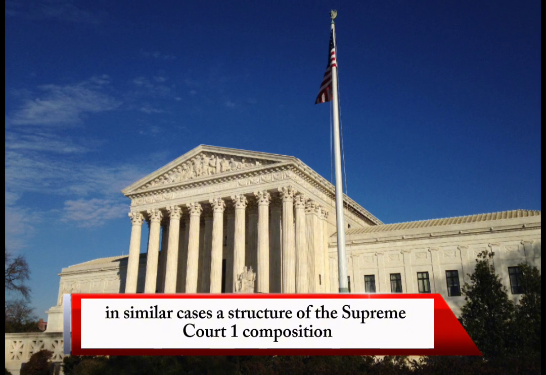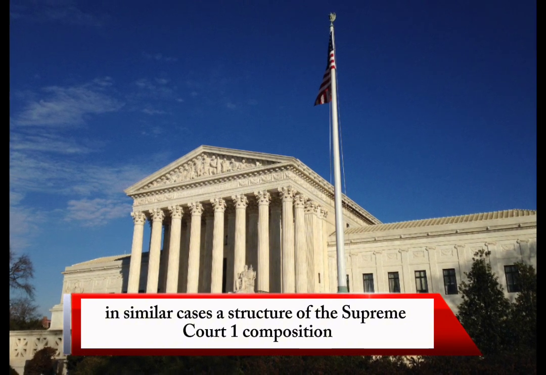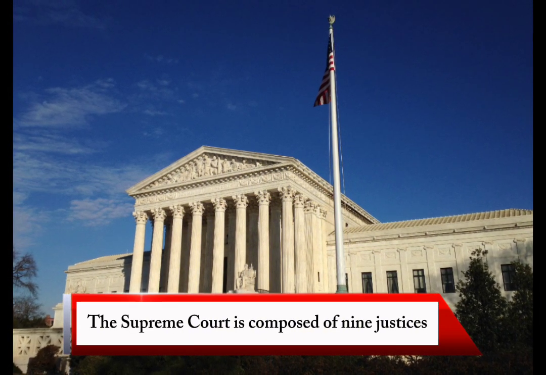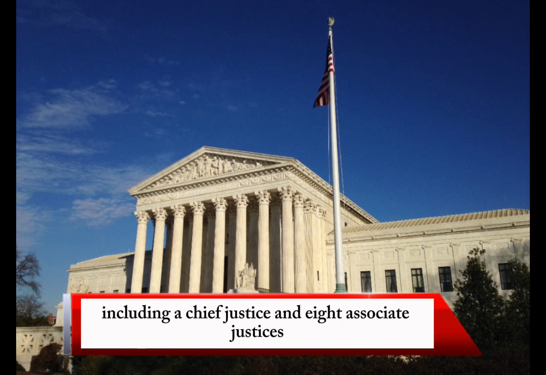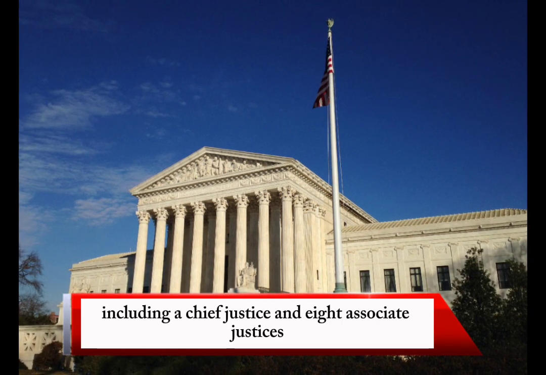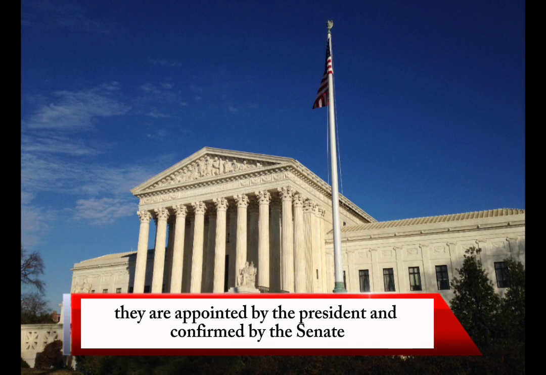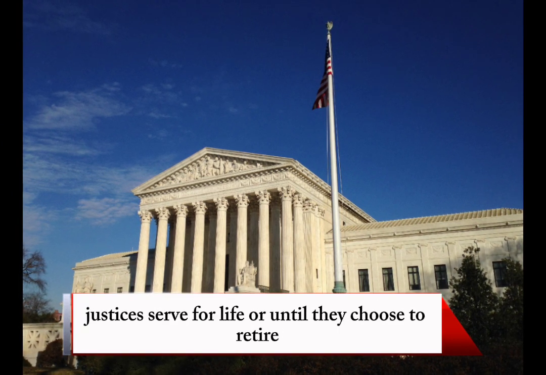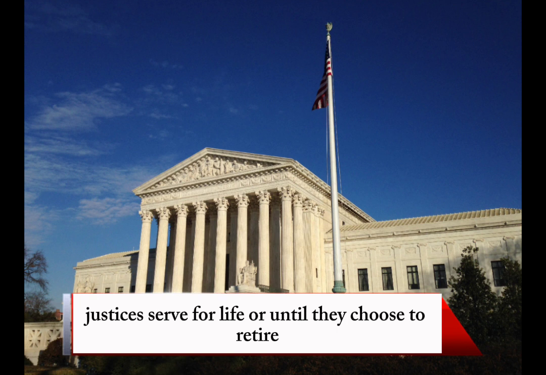Structure of the Supreme Court. 1. Composition. The Supreme Court is composed of 9 justices, including a Chief Justice and 8 Associate Justices. They are appointed by the President and confirmed by the Senate. Justices serve for life or until they choose to retire.